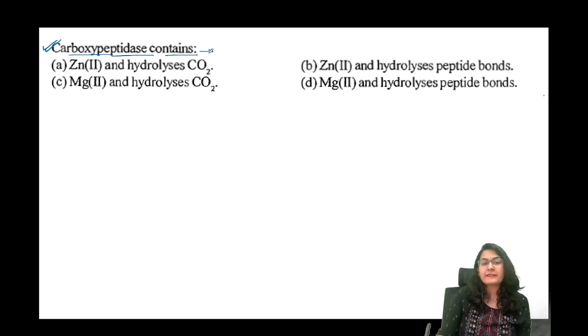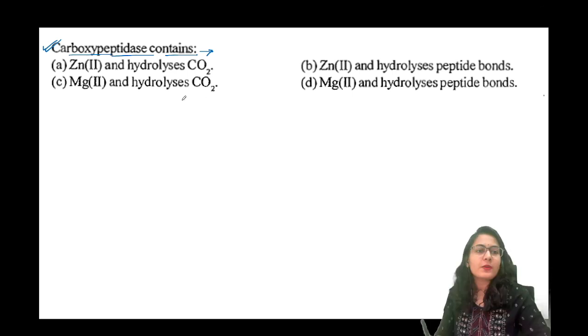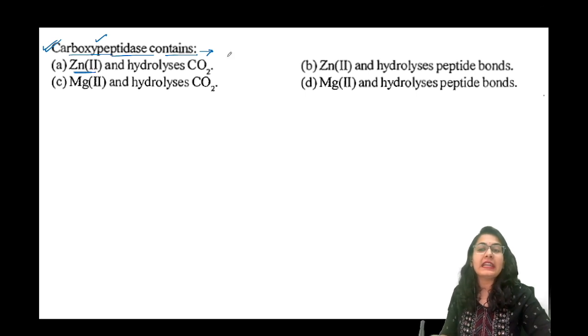Carboxypeptidase contains. So this one, carboxypeptidase, what does it contain? So let's answer this question. It's a very simple question, alright. What does it contain and what does it do? Carboxypeptidase contains Zn2+ and it breaks down the peptide bonds, hydrolyzes the peptide bonds.